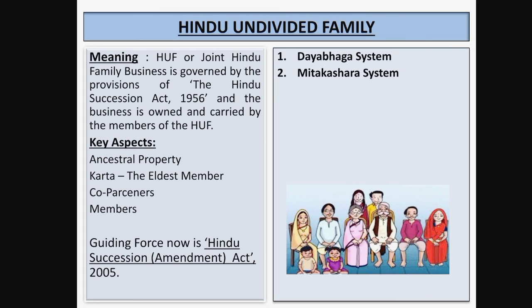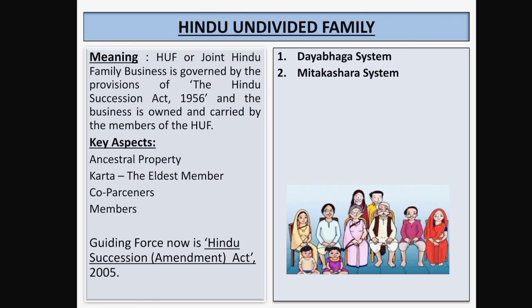So in Dayabhaga, this system prevails only in West Bengal, and under this system, the male as well as female members of the joint Hindu family can become co-partners. So this is the system which exists only in one state of our country, which is West Bengal. And also in this type of system, the male as well as female members can become co-partners, and they should be of a Hindu undivided family.